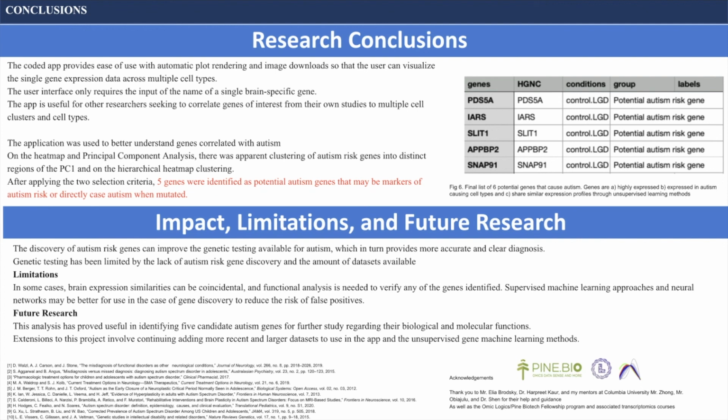Supervised machine learning approaches and also neural networks can provide more autism risk gene discovery and reduce the risk of false positives. For my future research, this analysis has proved useful in identifying the 5 candidate autism genes, but I also want to study their biological and molecular functions. To extend my project further, I want to continue adding more recent and larger datasets to use in the app and the unsupervised gene machine learning methods.